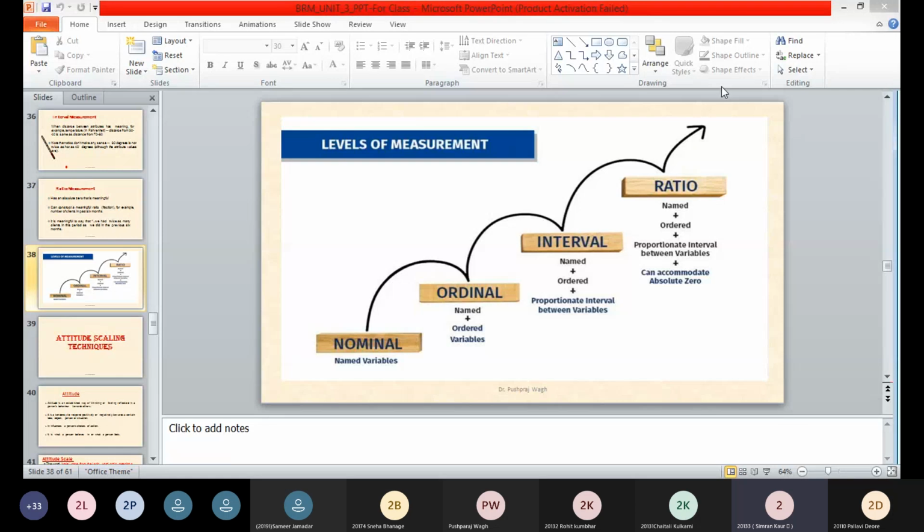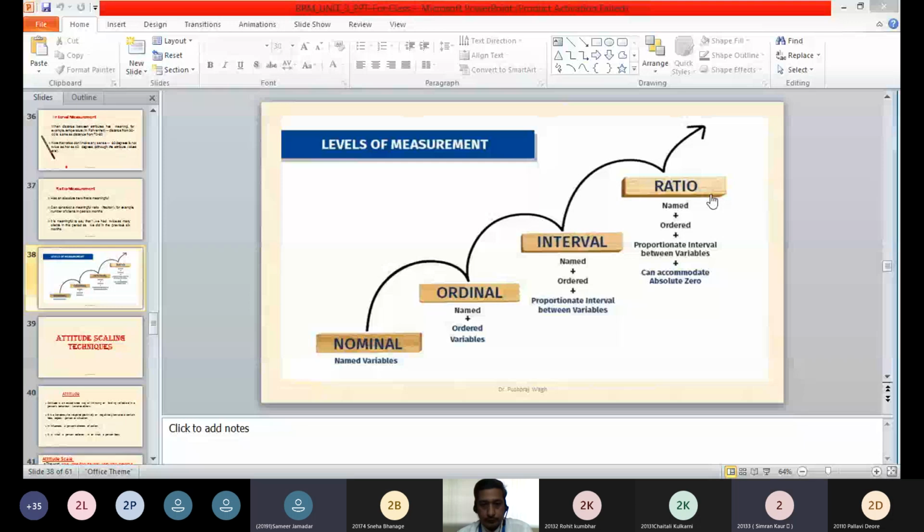And in ordinal level, it is in order, and the variables are given the ranks. Correct. In ratio level, there are all the mathematical operations, and also it includes the absolute zero. Correct. So if this is understood, can we go ahead? If you still have any queries in these levels of measurement, we can discuss it once again. Do you have any query in these levels of measurement?